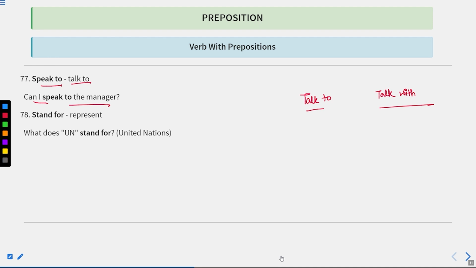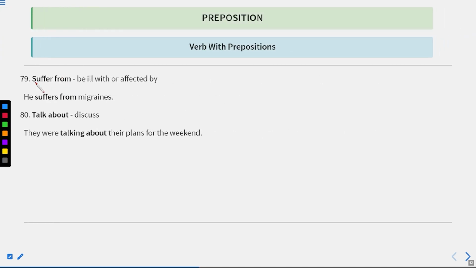Okay. Stand for means represent. What does UN stand for? That is United Nations. Okay. Now let us move to the next one. This is 79. This is suffer from, be ill with or affected by. He suffers from migraines. Talk about means discuss. They were talking about their plans for the weekend.